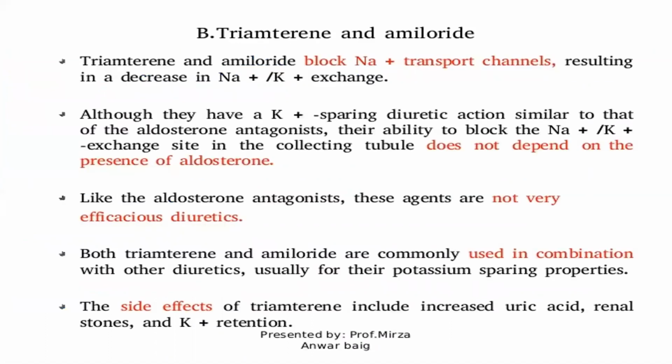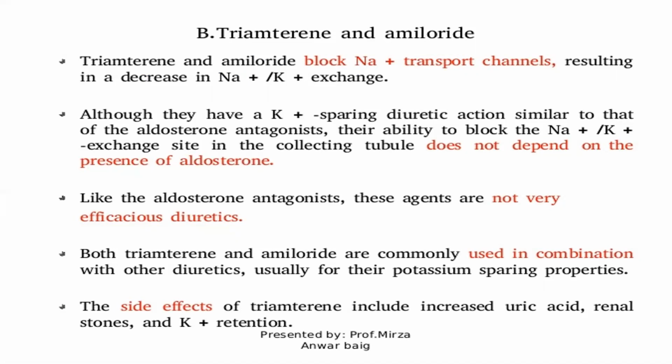Second, triamterene and amiloride. Triamterene and amiloride block sodium transport channels, resulting in a decrease in sodium-potassium exchange. Although they have a potassium-sparing diuretic action similar to that of the aldosterone antagonist, their ability to block the sodium-potassium exchange site in the collecting tubule does not depend on the presence of aldosterone.